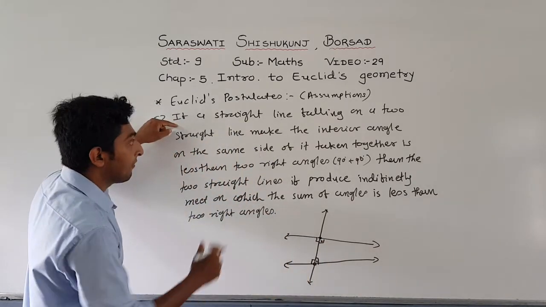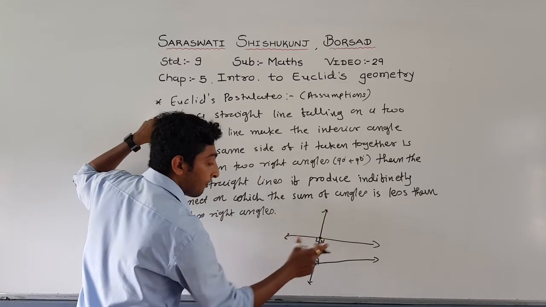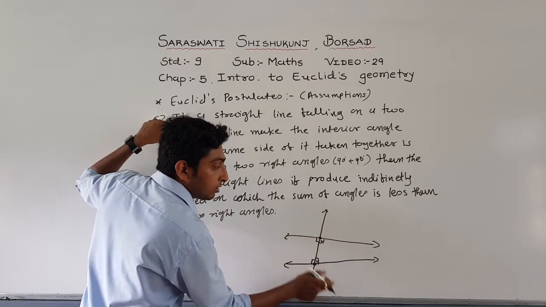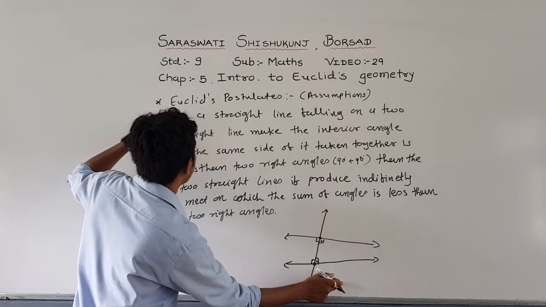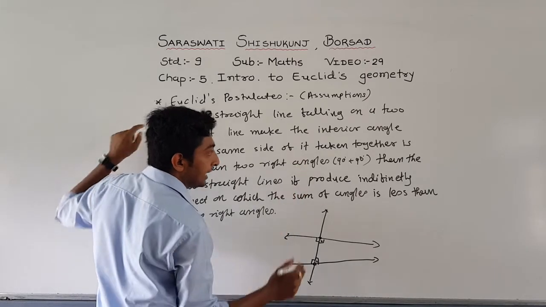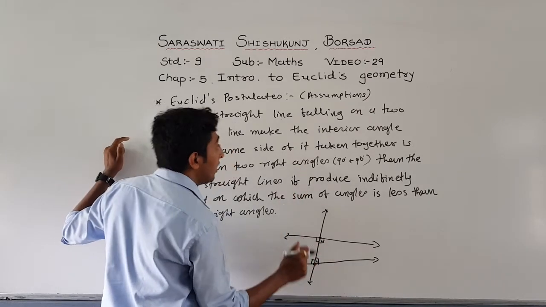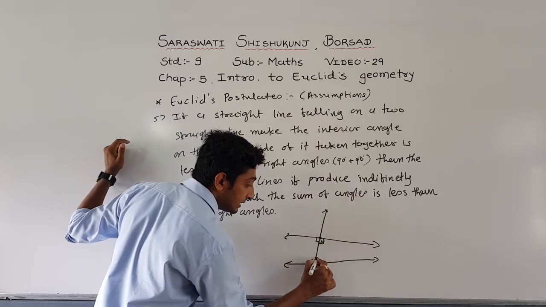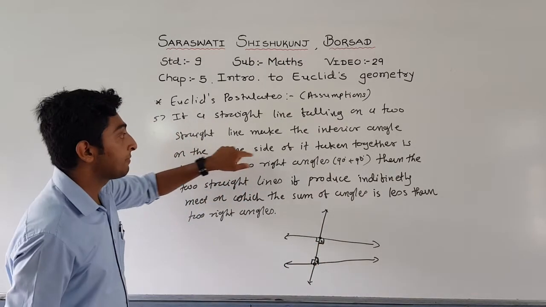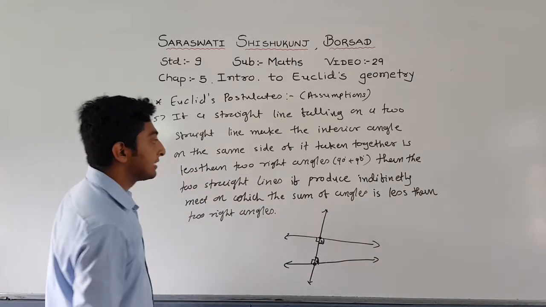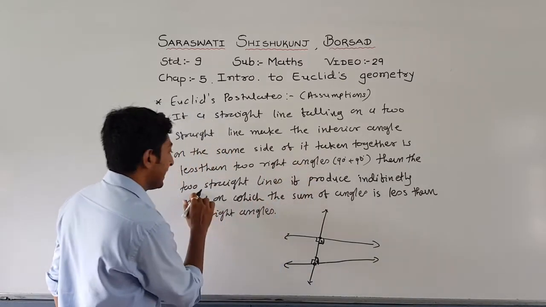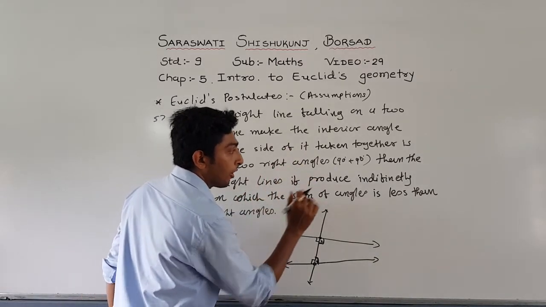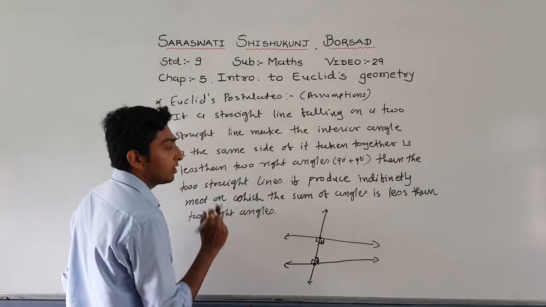Once again, if a straight line falling on two straight lines makes interior angles, there are four interior angles, but if we are talking about the same side, so this angle and this angle on the same side, if taken together is less than two right angles, then the two straight lines if produced indefinitely meet on that side.